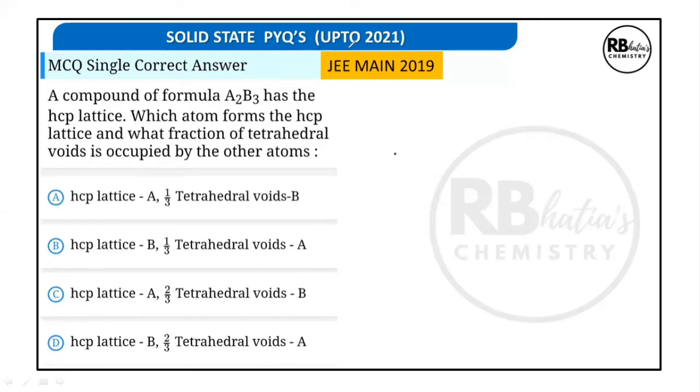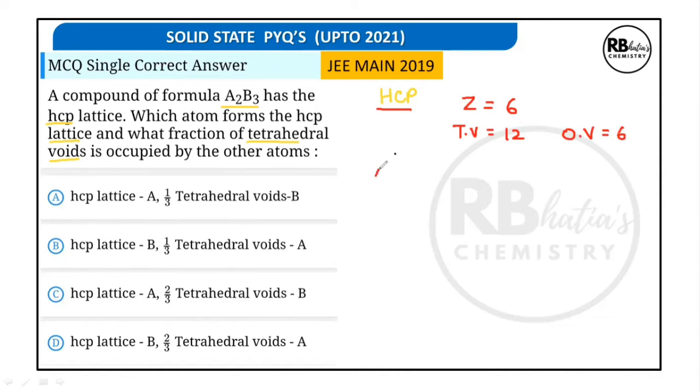The formula A2B3 has an HCP lattice. Which atom forms the HCP lattice and what fraction of tetrahedral voids are occupied by the other atoms? This is how we have to relate. So we know for an HCP kind of structure, Z is equal to 6, tetrahedral voids are 12, and octahedral voids are also 6.